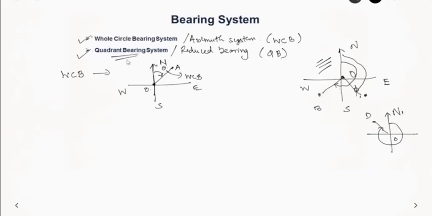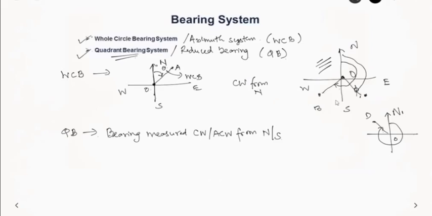Let us try to understand the quadrant bearing system also. In the quadrant bearing system, the bearing is measured either clockwise or anti-clockwise (ACW), from north or south, whichever is closer to the line. Let us take the same example of OB. So this is east, this is west, and this is north and south. This OB is more close towards the south, so you measure it like this, and it is represented as south alpha W. It is more closer towards the south, and here it is measured clockwise.